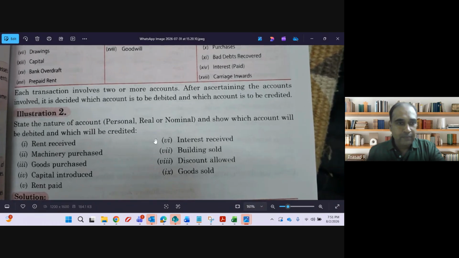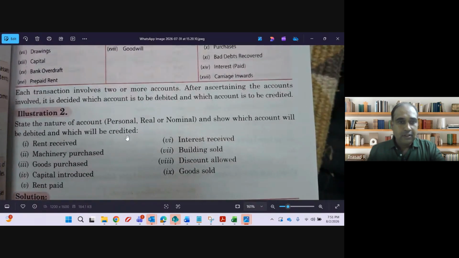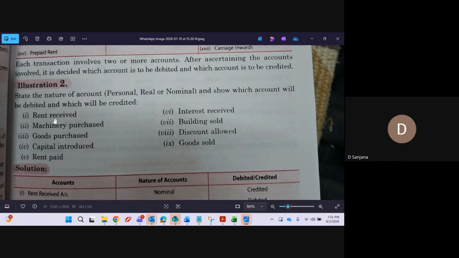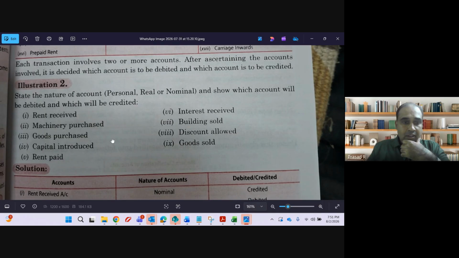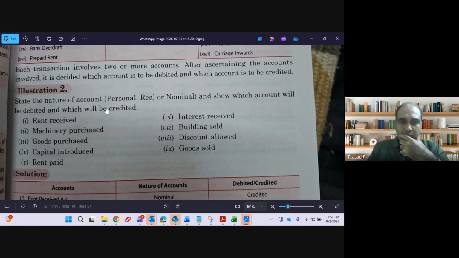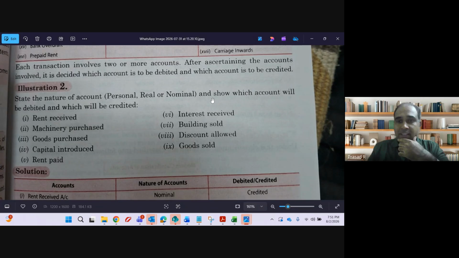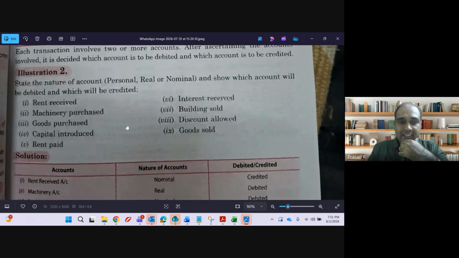Illustration 2, similar way. See the nature of, tell me, rent received. Which account, guys? Nominal. Let us only talk about whether it is personal, real, or nominal at this moment. They are also asking which account will be debited and which account will be credited.